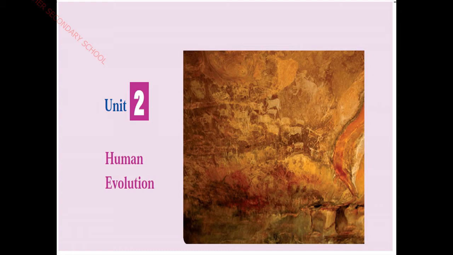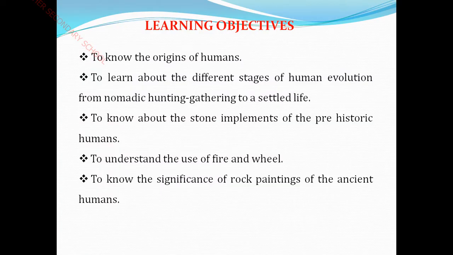Here, the main concept of this lesson is that you are going to understand about past events. The picture here is depicting a rock painting painted by the ancient people, our ancestors. Children, let me move to the learning objectives of this lesson. Before moving to the main concept, you have to understand the concepts that you are going to learn from this subject, especially in the topic of human evolution.